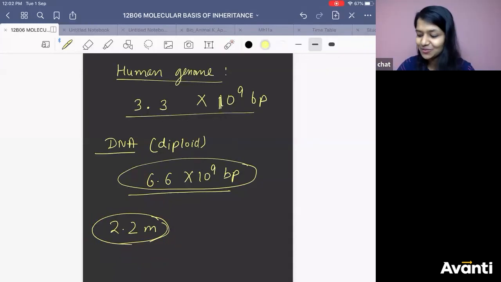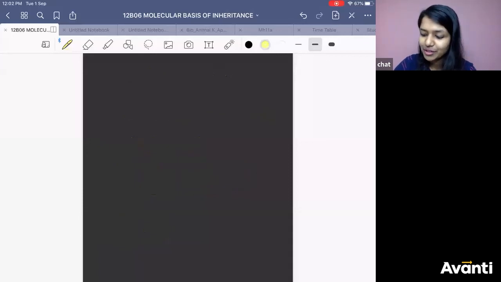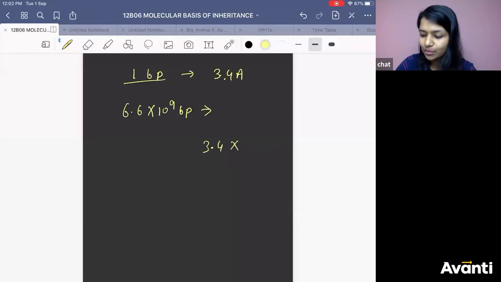What you need to do? Just multiply, right? Between one base pair, what is the distance? 3.4 angstrom. You have the data: 6.6 into 10 to the power 9 base pairs. So what will be the value? 3.4 into 10 to the power minus 10, if you convert angstrom into meter, times 6.6 into 10 to the power 9.